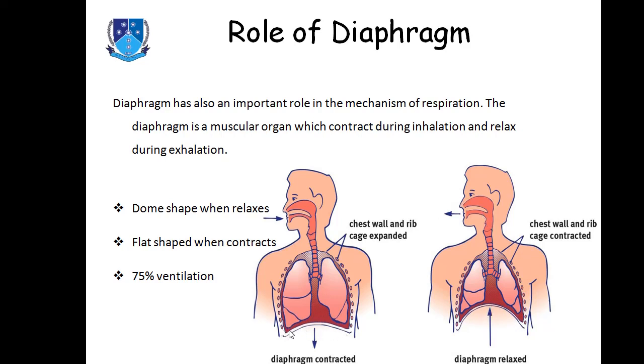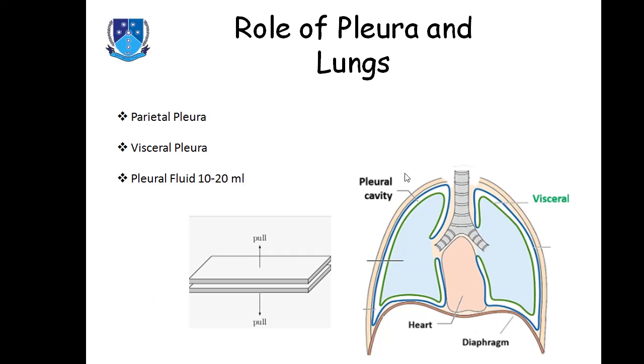And when the diaphragm becomes contracted, it is flattened, and this leads to the inspiration of air. But you should be clear that the intercostal muscles are responsible for 25% of respiration, and 75% of respiration or ventilation takes place with the help of the diaphragm. So the contraction and relaxation of the diaphragm have a very important role in respiration. This diagram is very important.